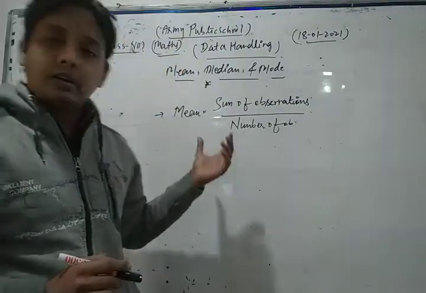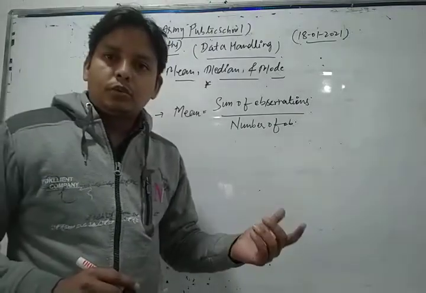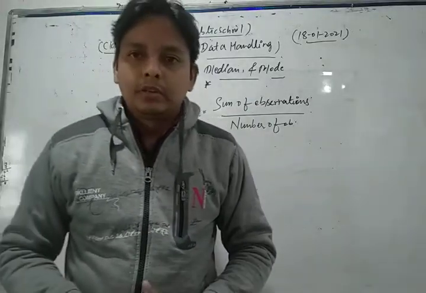So in this way, the arithmetic mean of any given ungrouped data can be calculated by the formula sum of observations divided by the number of observations.